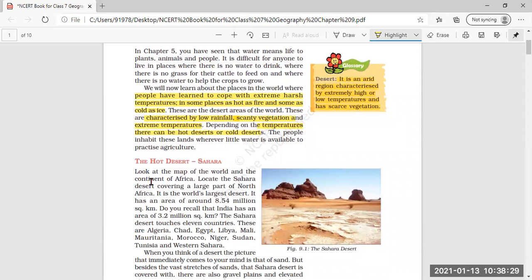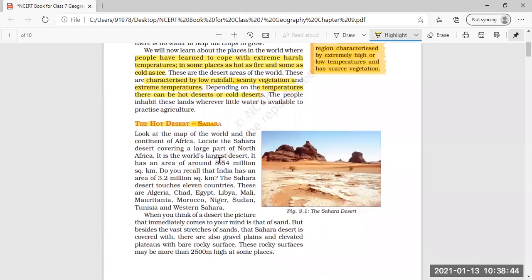First and foremost, we are going to read about the hot desert, and an example of a hot desert is the Sahara Desert. Look at the map of the world and the continent of Africa. Locate the Sahara Desert covering a large part of North Africa. So, where is the Sahara Desert located? It is located in a large part of North Africa. You can underline this.